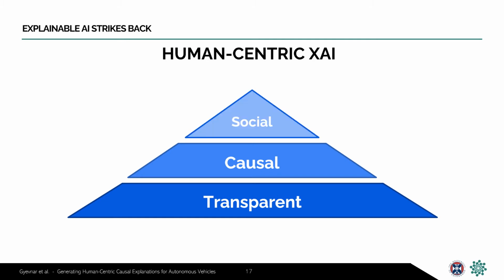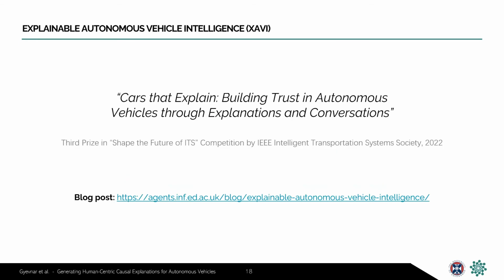And finally, our explanation process needs to be social. Explanation should be easy to understand, and the explanation process should be interactive. During interactions, we can build an understanding of the requirements of the passenger. Then we can select the causes for our explanations in a biased way that appeals to the expectations of the passenger. We call the integration of human-centric XAI systems with autonomous vehicles explainable autonomous vehicle intelligence, or XAVI for short.